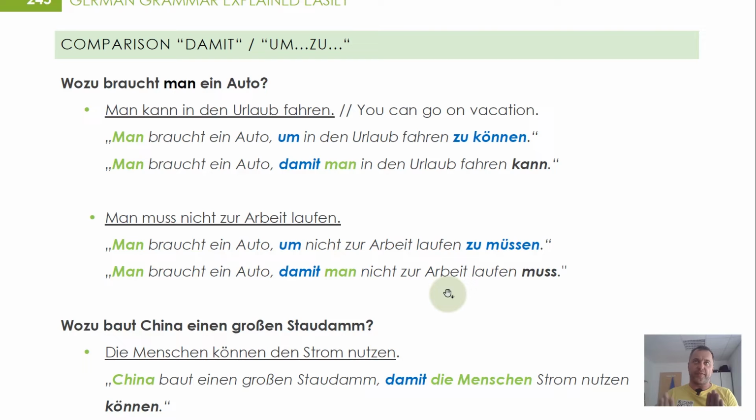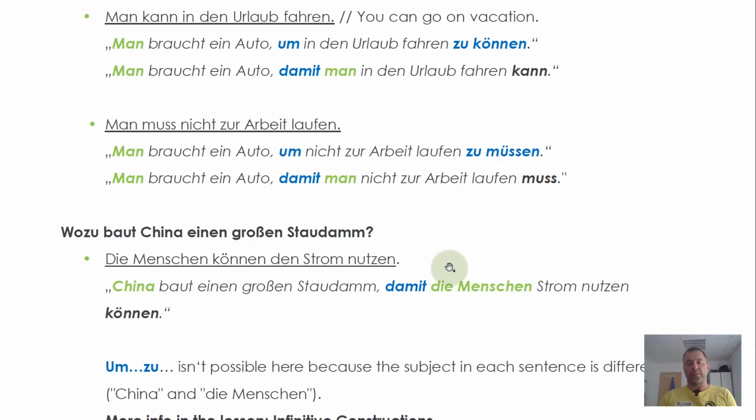You see here also the difference in my translations. Here, this one doesn't use the subject "you" anymore either. Here, I do use it. So here, in order to not have to walk to work, compared to so that you don't have to walk to work. So this is the exact same difference here. German makes it a little bit more complicated because we need the zu here and it's all at the end. But technically it's the same difference in English as well. And it's not always possible to do that.